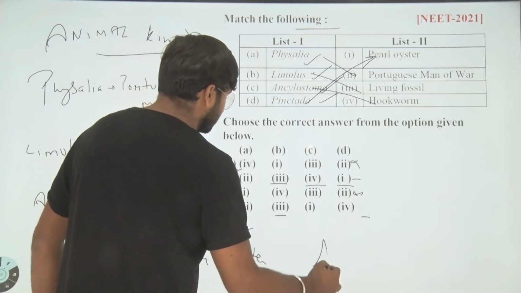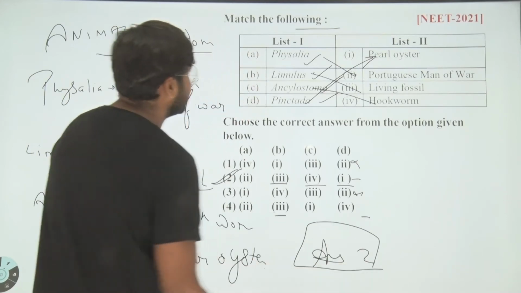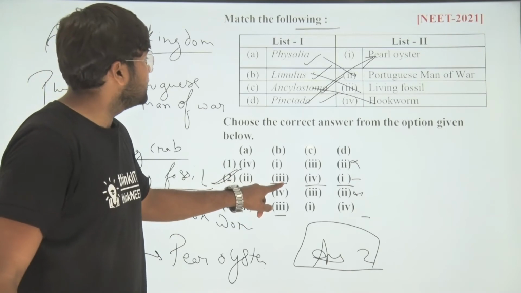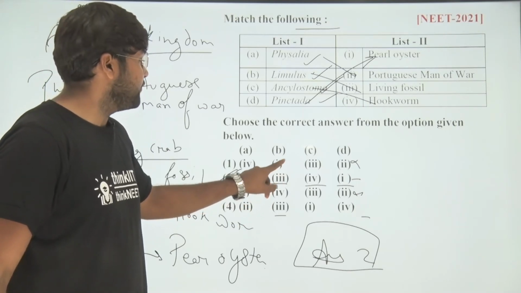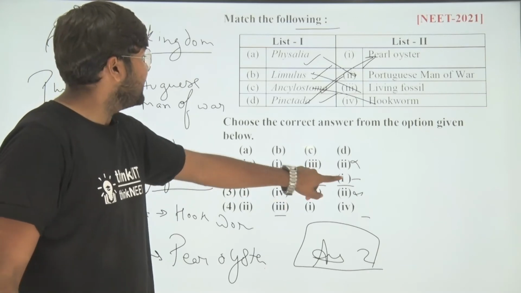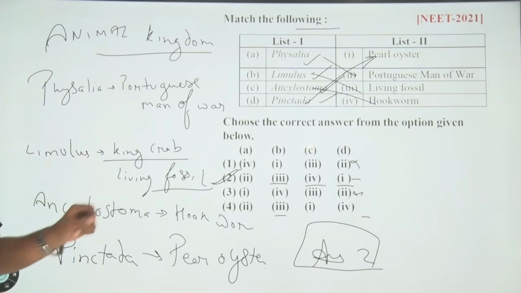So the correct answer for your question goes to the second: Physalia to the second, Portuguese man of war. B to the third, Limulus is the living fossil. C, Ancylostoma is the hookworm, and D to the first, Pinctada is named pearl oyster. Correct answer is second. Copy down.